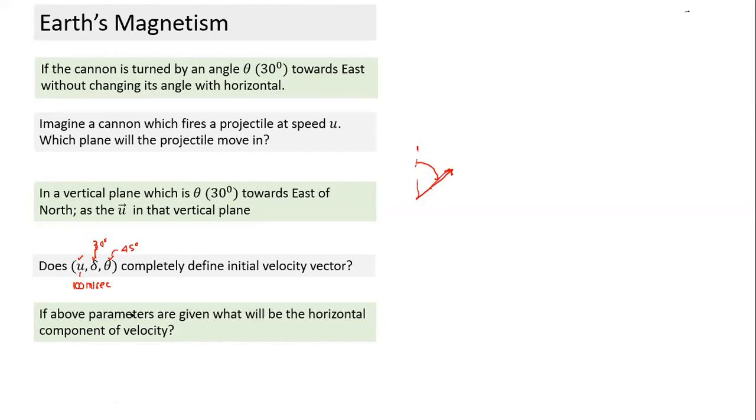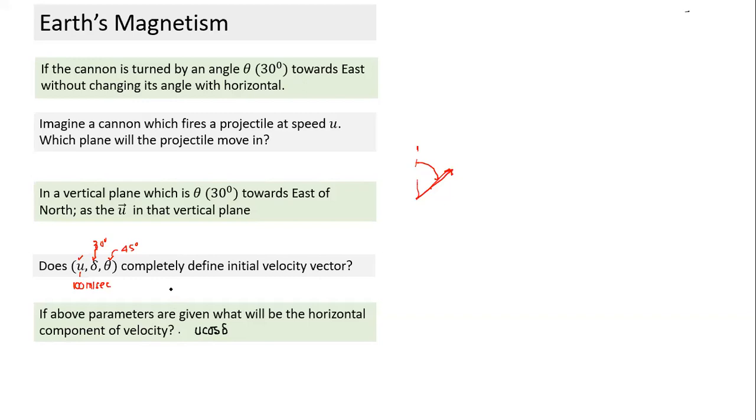So if I look at what will be the horizontal component of velocity, I need to look at what angle it makes with the horizontal direction. With the horizontal direction, it makes an angle delta. It will be equal to u cos delta. Is that clear? Yes, sir. And this will be the horizontal component. Similarly, can we calculate the vertical component of velocity also? It will be u sin delta. Yes, sir. This is the horizontal component, this is the vertical component.